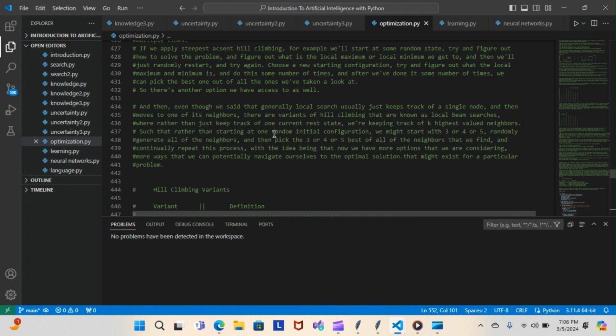rather than starting at one random initial configuration, you might start with 3 or 4 or 5, randomly generate all of the neighbors, and then pick the 3 or 4 or 5 best of all the neighbors that we find, and continually repeat this process, with that idea being that now we have more options that we are now considering, more ways that we can potentially navigate ourselves to the optimal solution that might exist for a particular problem.